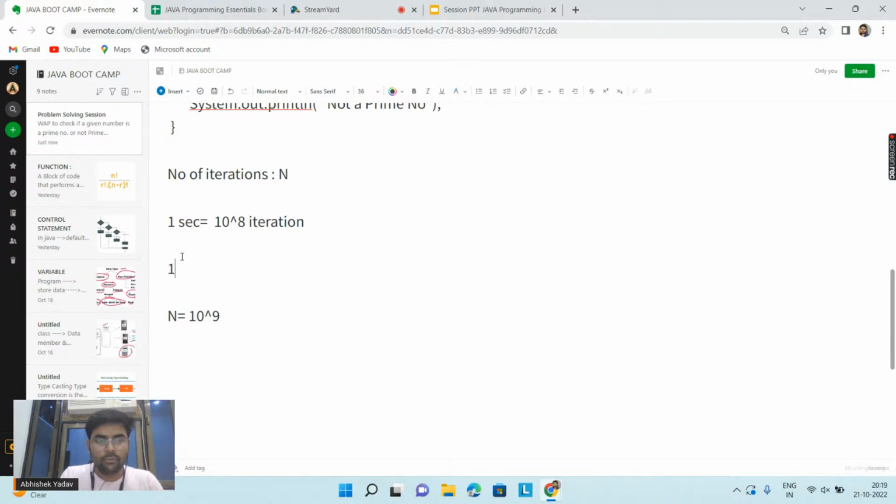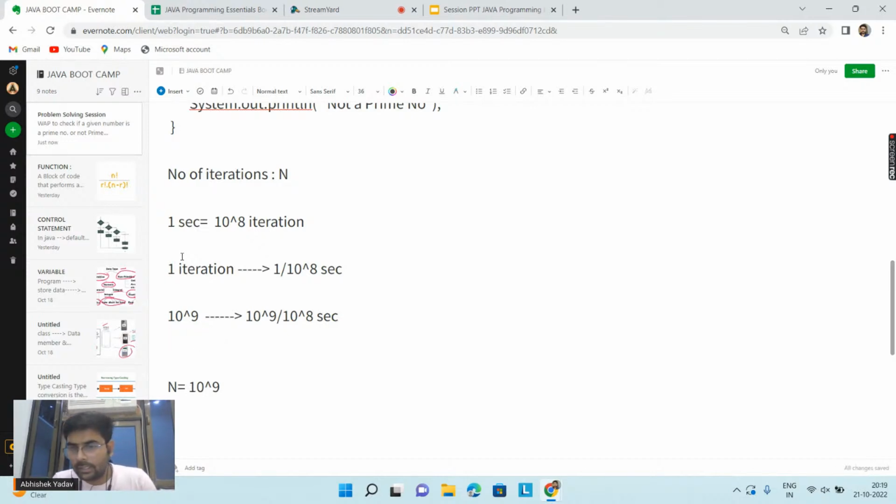So that means one iteration is equal to 1 divided by 10 to the power 8 second. So 10 to the power 9 iterations is equal to 10 to the power 9 divided by 10 to the power 8 second. Right, everyone? I can write this line, simple math. So here you are saying everyone is correct now.